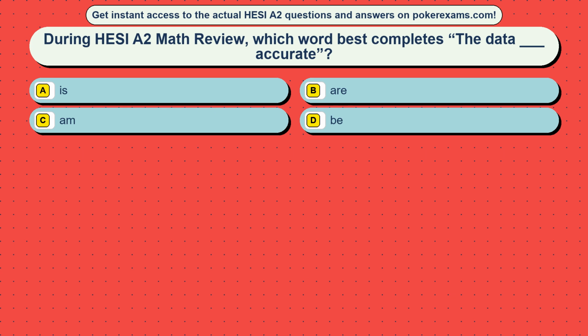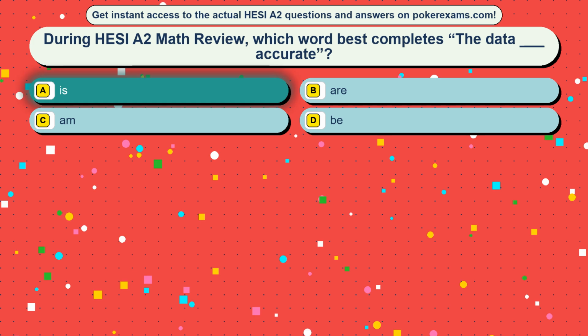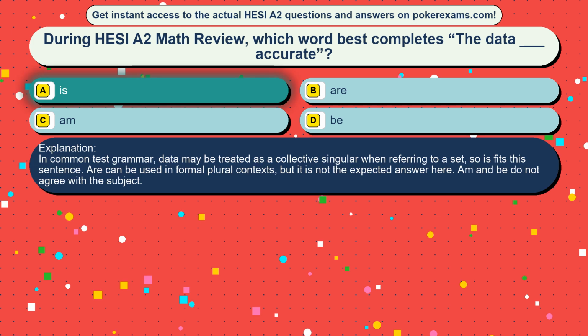Question 21. During HESI A2 Math review, which word best completes the sentence "the data blank accurate"? Option A, is. Option B, tar. Option C, them. Option D, be. The correct answer is option A, is. In common test grammar, data may be treated as a collective singular when referring to a set, so is fits this sentence. Are can be used in formal plural contexts, but it is not the expected answer here. Options B, C, and D do not agree with the subject.